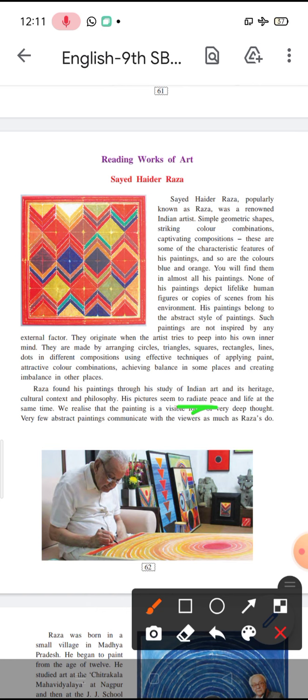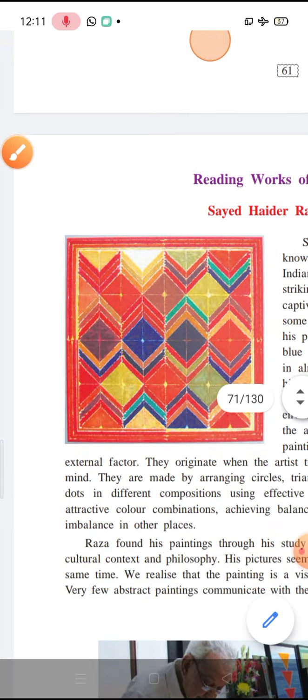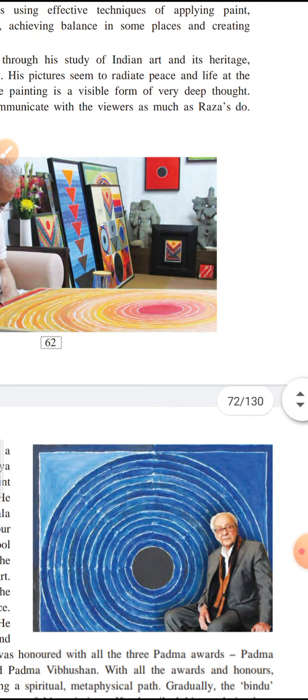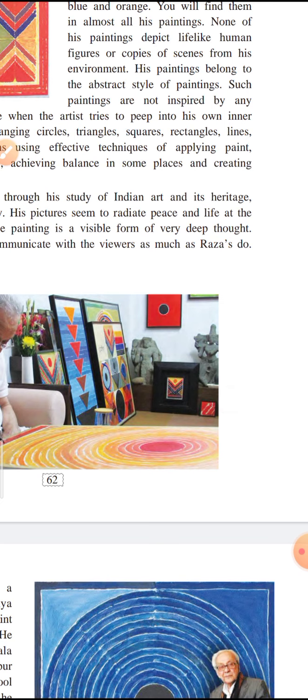But in these types of abstract paintings, they are not so very communicative. They do not reveal so much to a layman like us who does not understand much about drawing or art. It is very difficult to understand what the artist is trying to express. But amongst all these abstract paintings, we can still find that Raza's paintings are very much communicative. They do communicate with the viewers and try to express something to them.